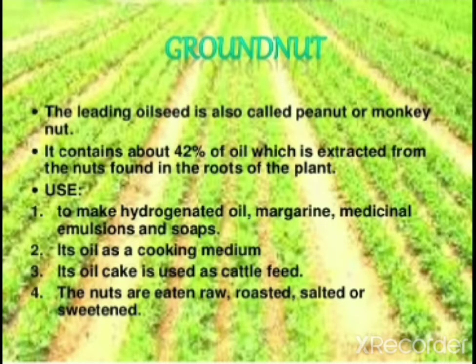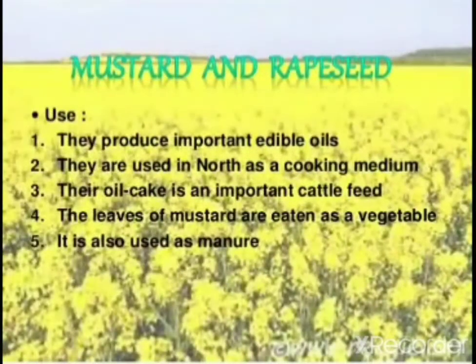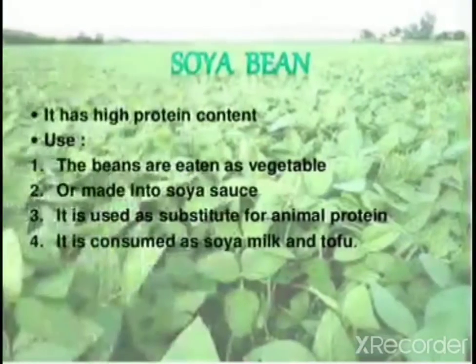Its oil is used as a cooking medium. Its oil cake is used as cattle feed. The nuts are eaten raw, roasted, salted or sweetened. Mustard and rapeseed produce important edible oils. They are used in the north as a cooking medium. Their oil cake is also important cattle feed. The leaves of mustard are eaten as a vegetable. It is also used as manure.